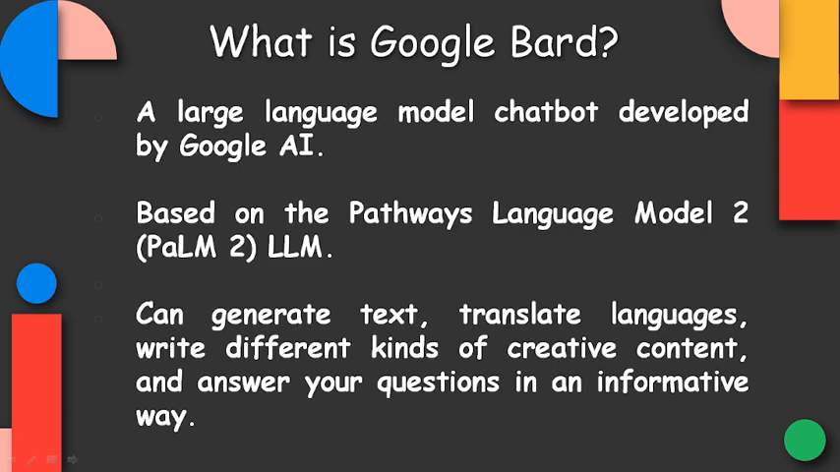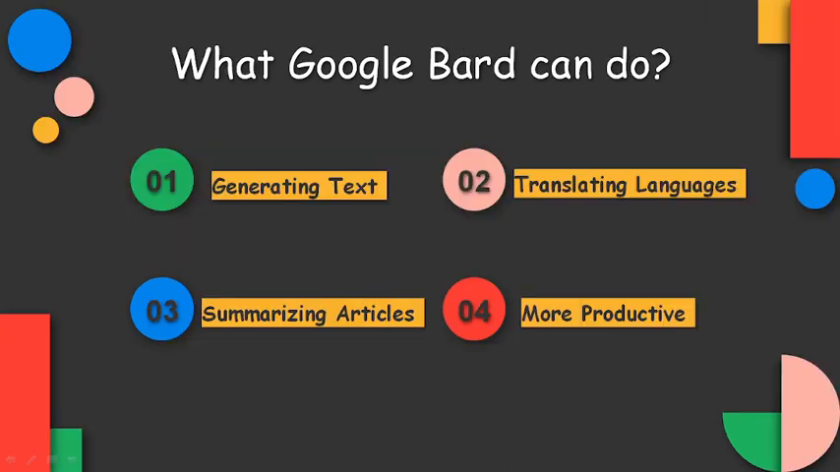In fact, Google Bard is a smart AI which has answers to every possible question, and really it is going to be the boon of tomorrow's technology. It is based on the Pathways Language Model too. It can also generate text, translate languages, summarize, write different kinds of creative content, and answer your questions in the best possible way.